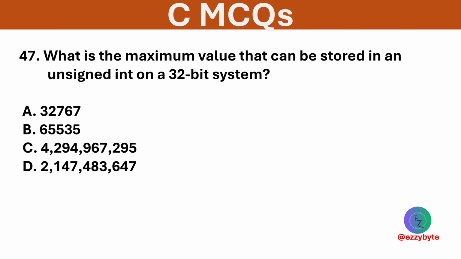What is the maximum value that can be stored in an unsigned int on a 32-bit system? Options are given below. And option C is correct. An unsigned 32-bit integer can hold values up to 4.29 billion.